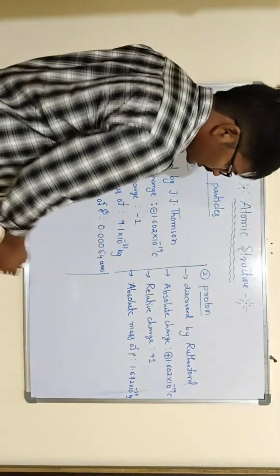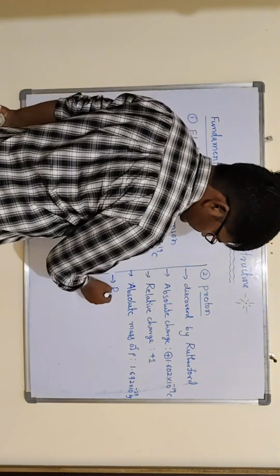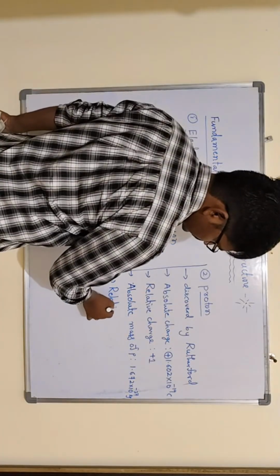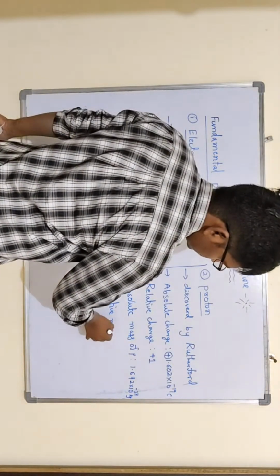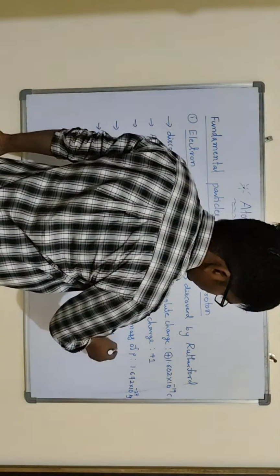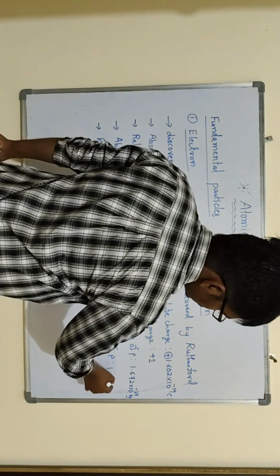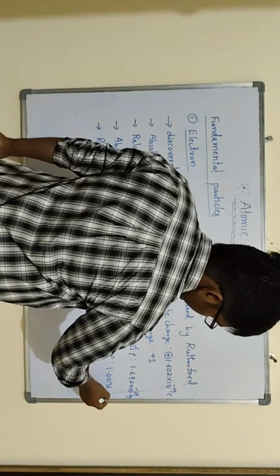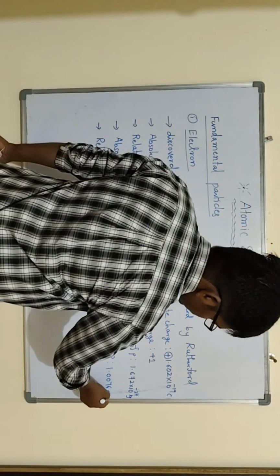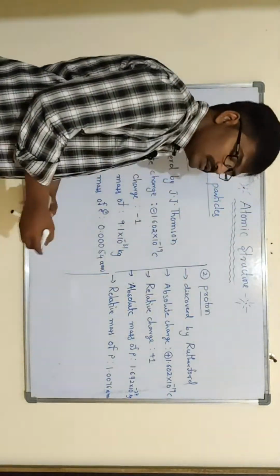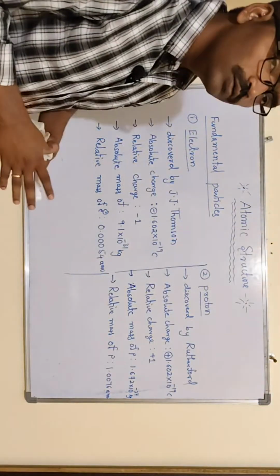Then relative mass of proton is 1.007676 atomic mass units. So these are the two fundamental particles.